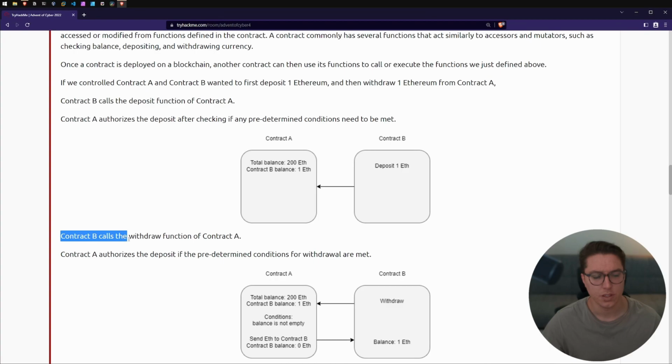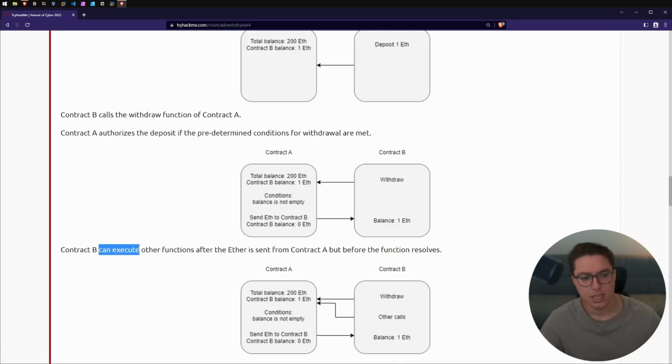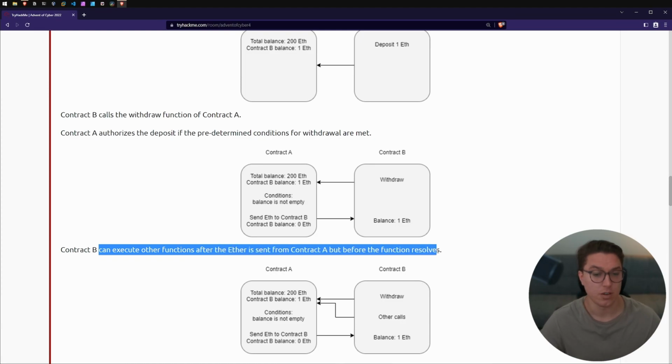Contract B calls the withdrawal function of contract A. Contract A authorizes the withdrawal if the predetermined conditions for withdrawal are met. Contract B can execute other functions after the ether is sent from contract A, but before the function resolves.